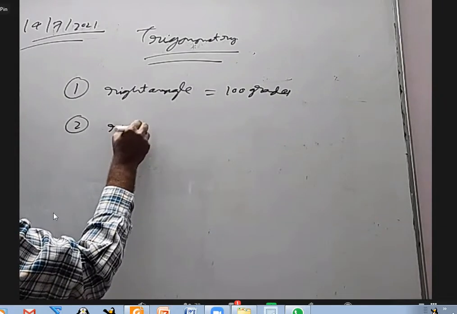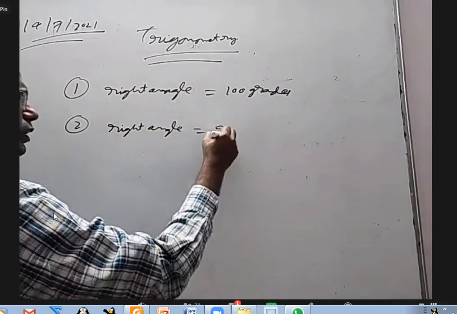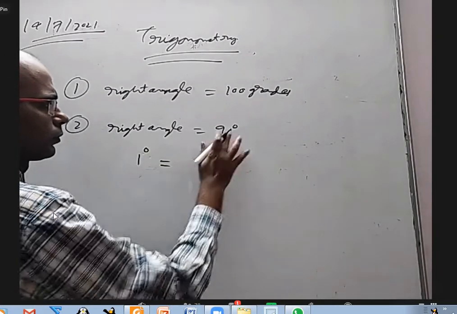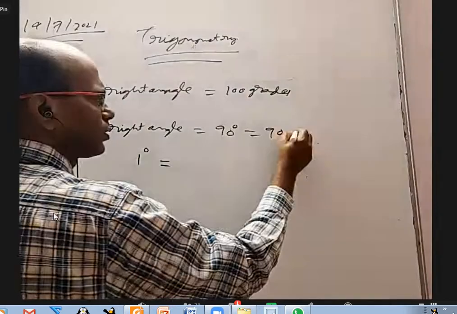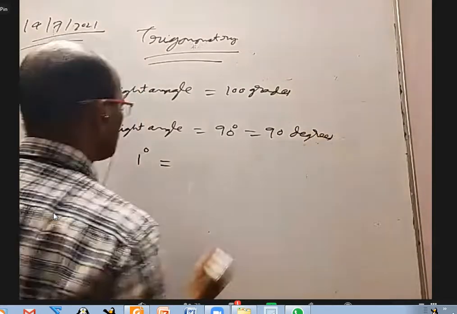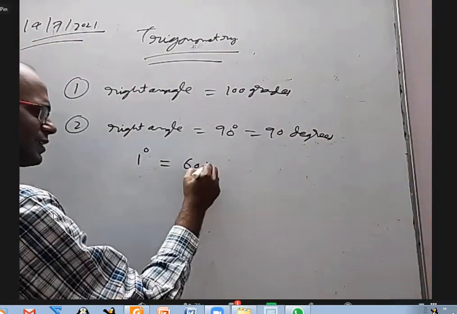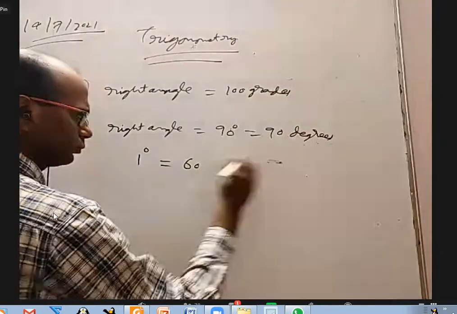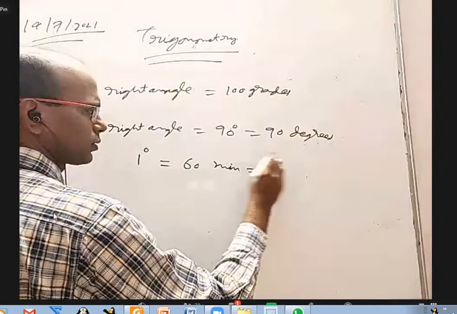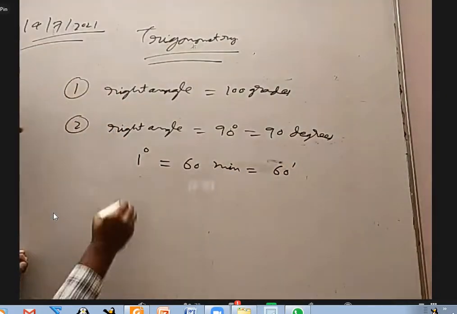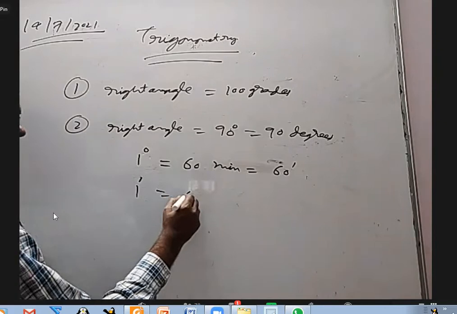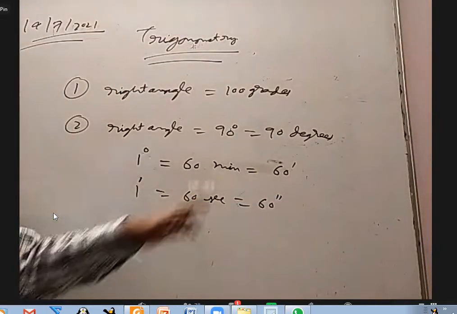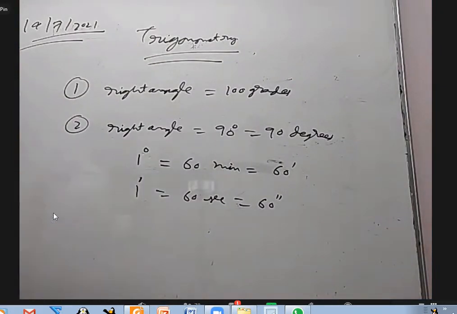Next one, a right angle is equal to 90 degrees. You can even write in words if you want. 1 degree is equal to 60 minutes. You can write like this. And 1 minute is equal to 60 seconds. This is not the time minutes and time seconds, these are angle minutes and angle seconds. Notebook, right?